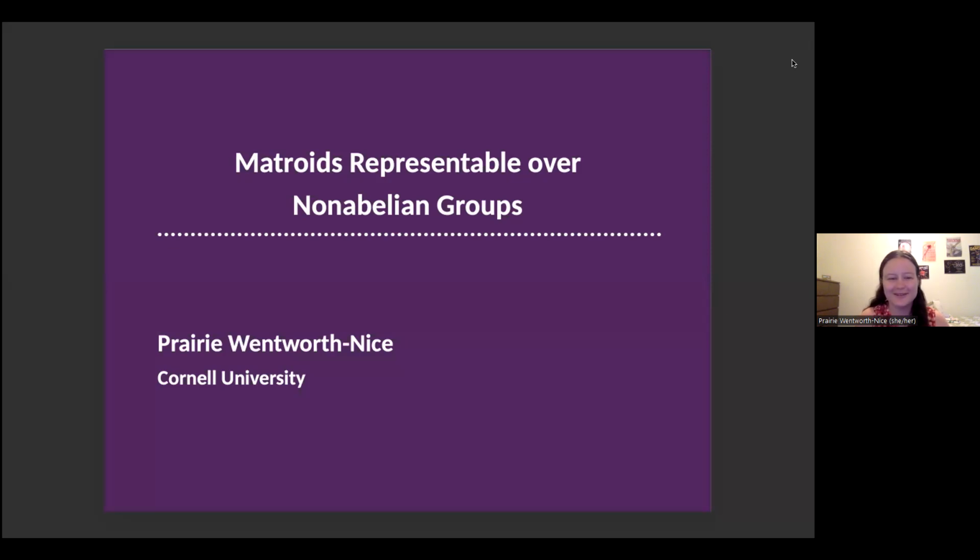It's been a lot of fun. So today I'm going to tell you guys about matroids representable over non-abelian groups. So I'll start with the matroid, talk about what it means to represent it, and then we'll go to a new way of representing matroids by non-abelian groups.